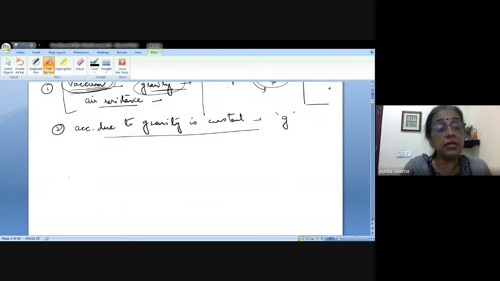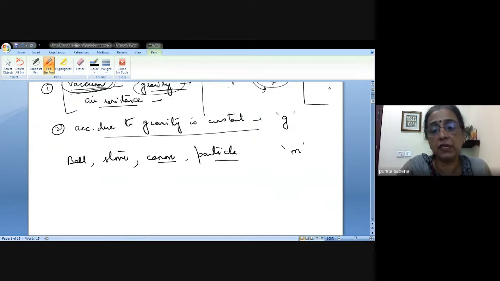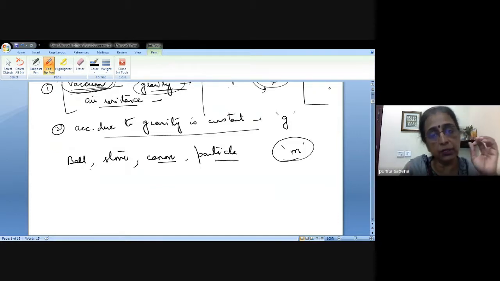And now that means it's immaterial whether we are throwing a ball, a stone, or firing a cannon shell; it can be any particle. So the mass of the particle can vary from particle to particle, but we are not bothered about that.